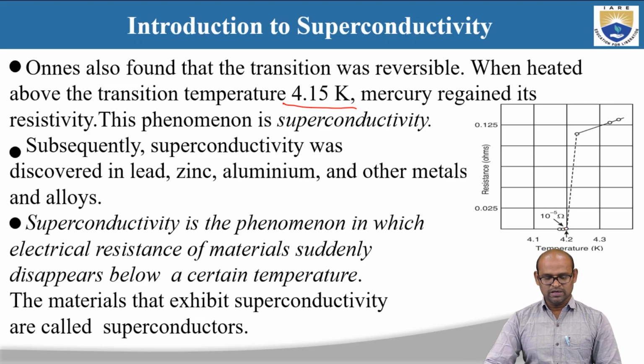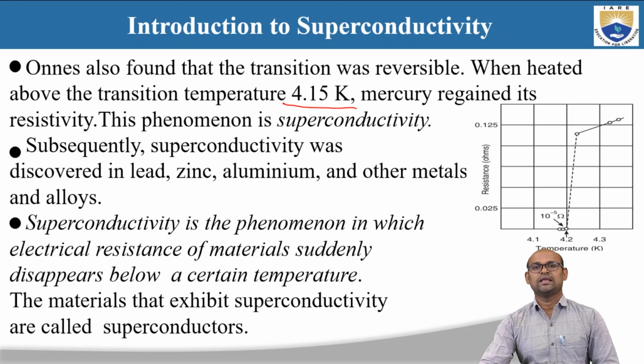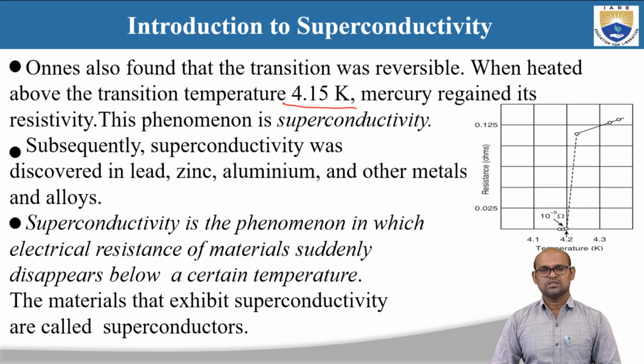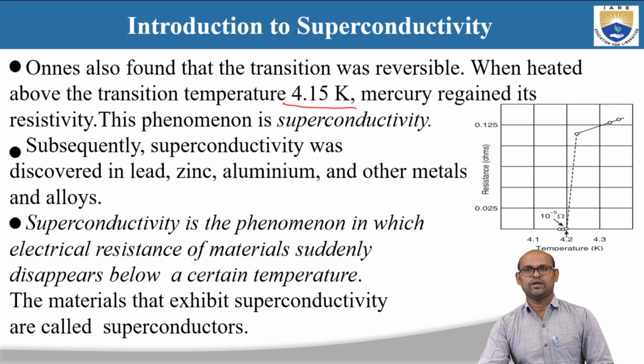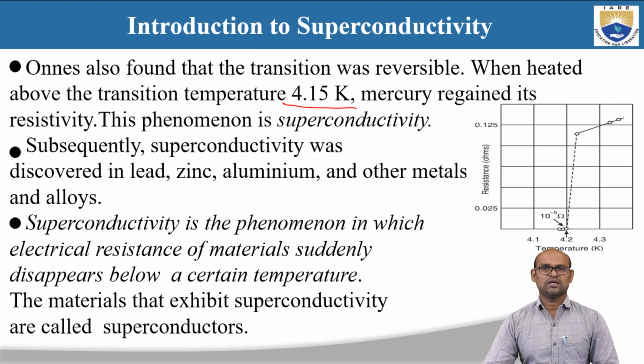Subsequently, superconductivity was discovered in lead, zinc, aluminum, and other metals and alloys. So first, Kamerlingh Onnes discovered superconductivity in highly purified mercury, but later on it was discovered in other materials, alloys, and other metals.